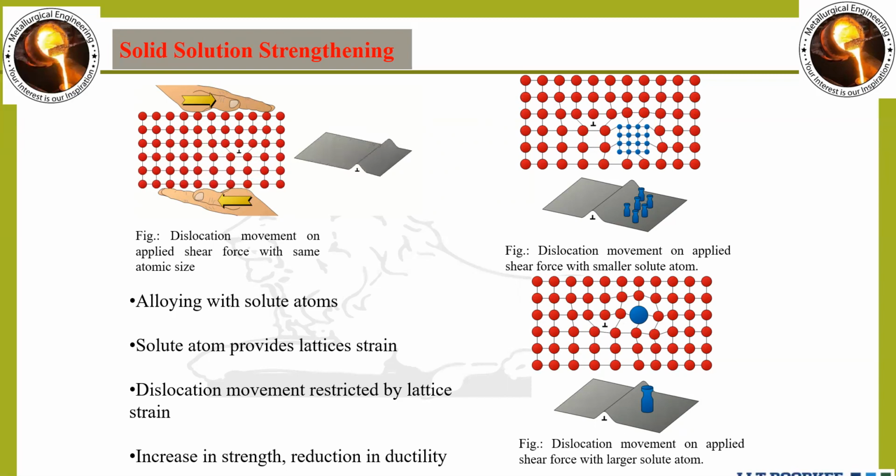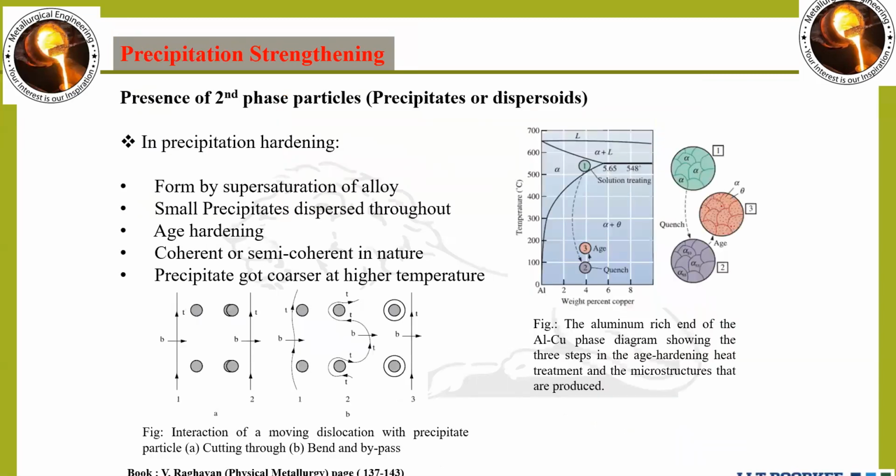Now precipitation strengthening. And here we will cover dispersed solids or dispersion strengthening as well. We will see the difference. So in case of precipitation hardening, what happens? Let's try to understand.